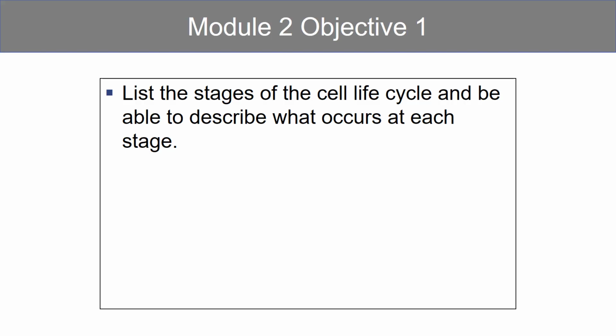This objective began with a short video. Please, I would highly recommend watching that video several times in order to memorize and become familiar with the detail. Objective 1 asks that we list the stages of the cell's life cycle and be able to describe what occurs at each of these stages.